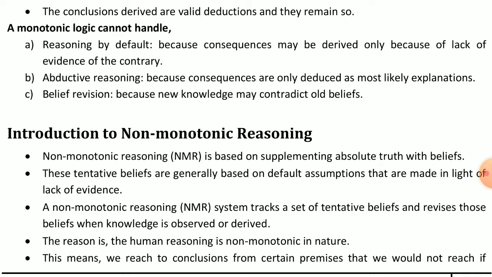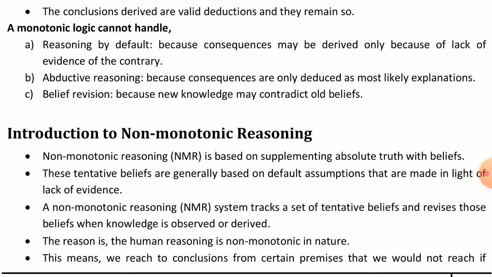A non-monotonic reasoning NMR system tracks a set of tentative beliefs and revises those beliefs when knowledge is observed or derived. This system tracks different sets of temporary beliefs and finds out the knowledge behind those beliefs.